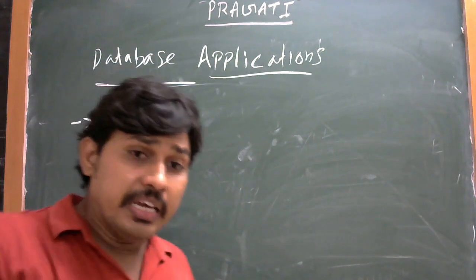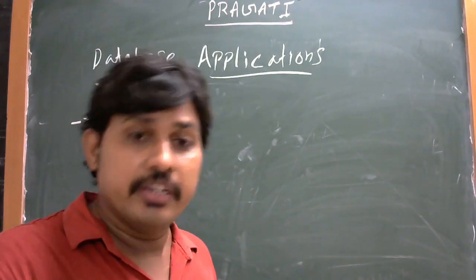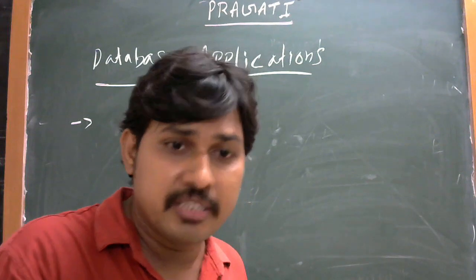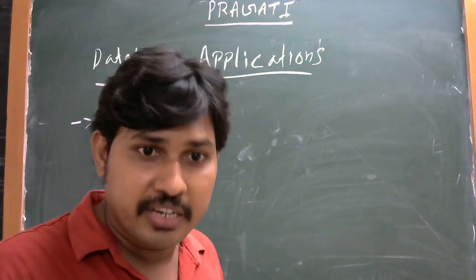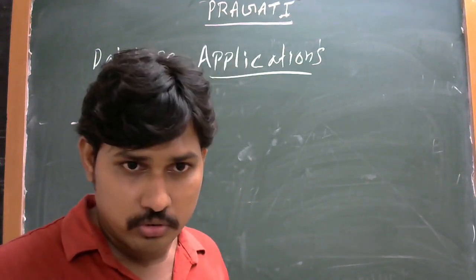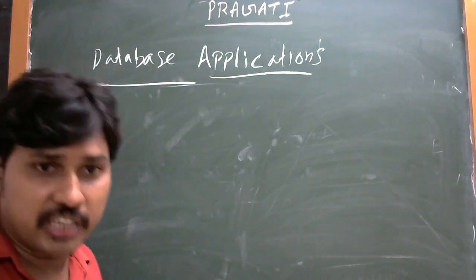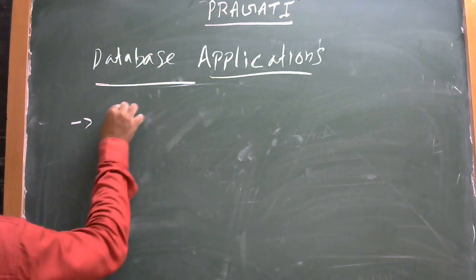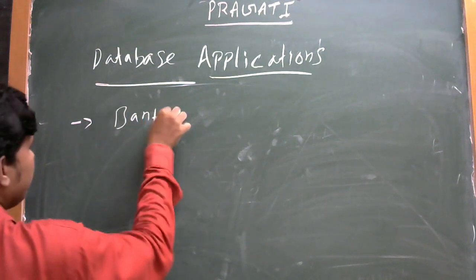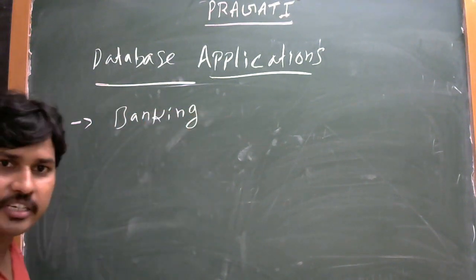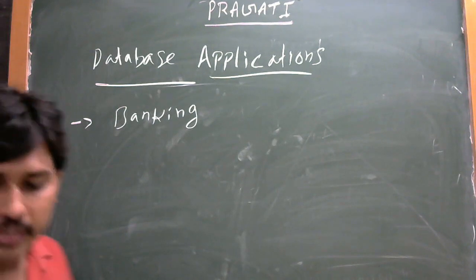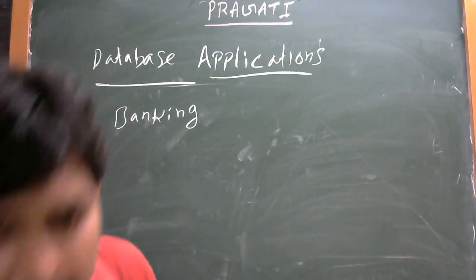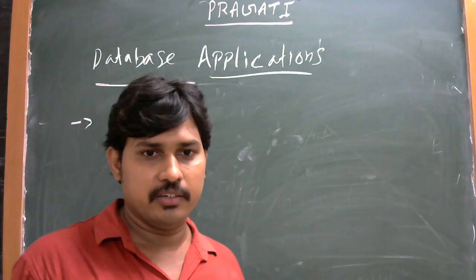That means in which areas, in which organizations the database can be maintained or used. Okay, in which sectors, which areas. For example, the first application is banking. In banking, multiple types of databases are created.